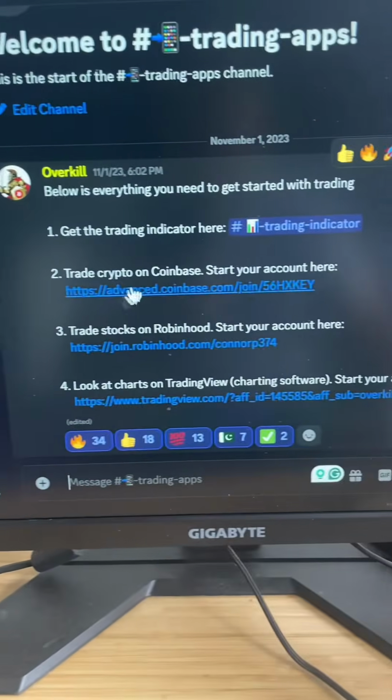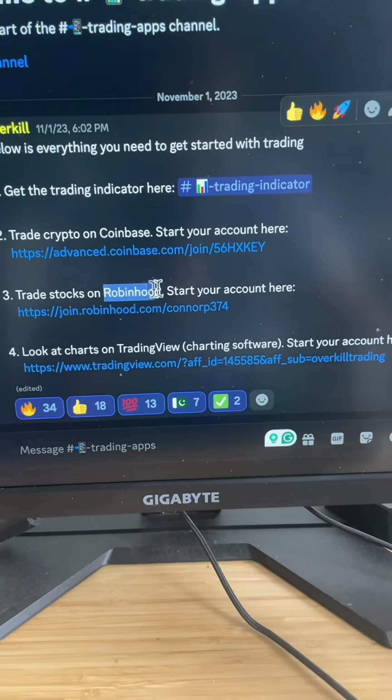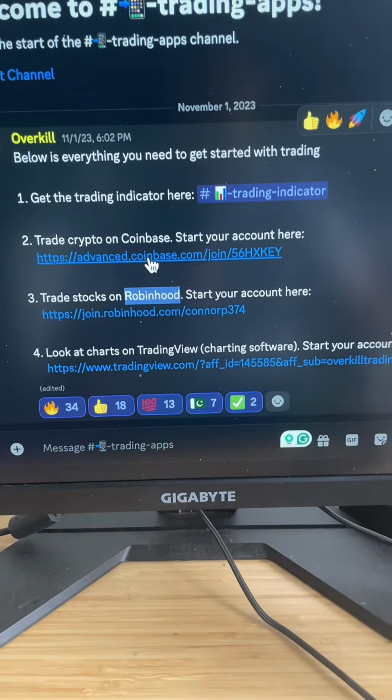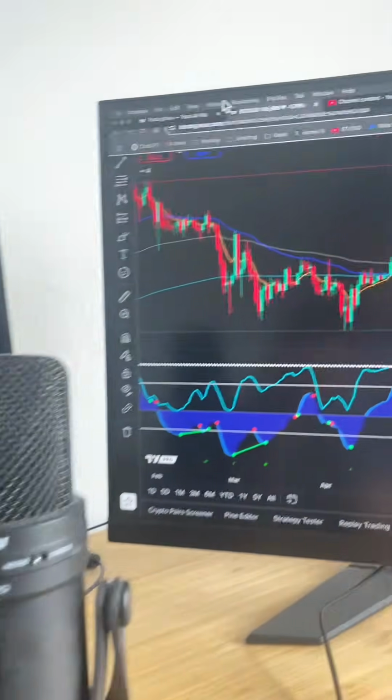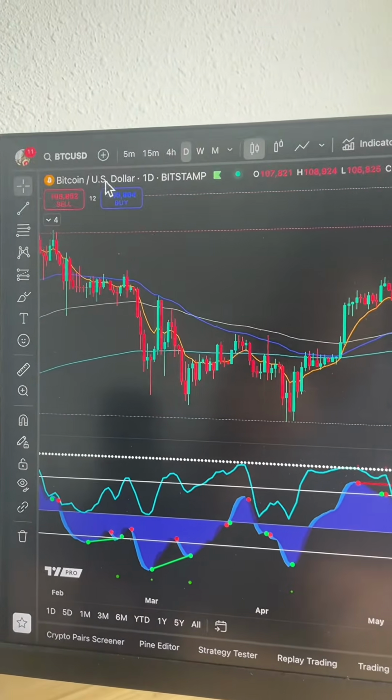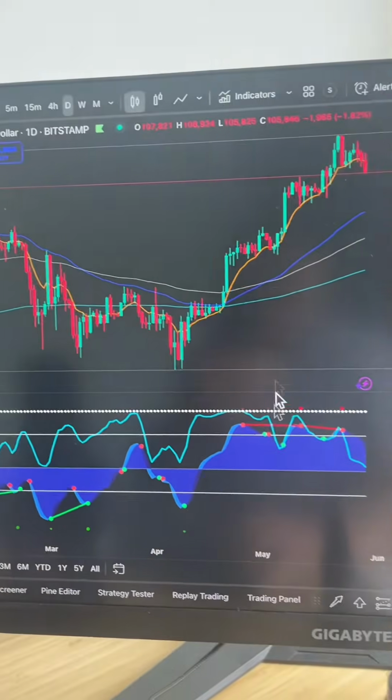And then in the trading apps tab, I use Coinbase and Robinhood to buy stocks and cryptocurrencies. And TradingView is tradingview.com here, the website that we use to look at charts.